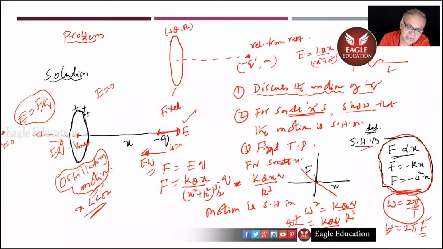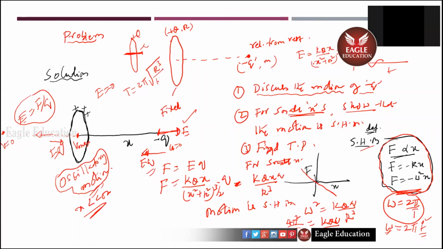That means if the charged particle was left somewhere very close here, this is plus q, this is minus q, if it is left here, it will make simple harmonic motion this way. And with a time period of how much? You calculated that, did you? Yes. Equals how much? 2 pi root r cubed by KQq.